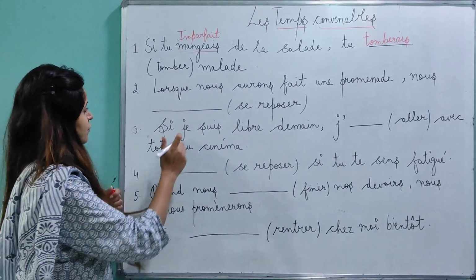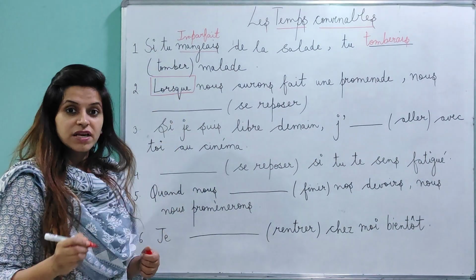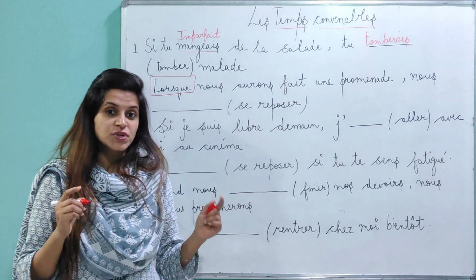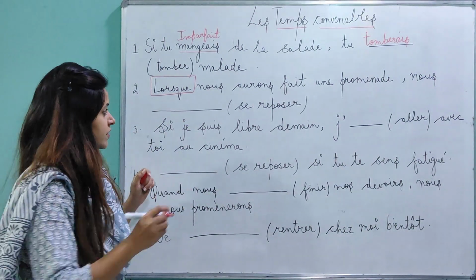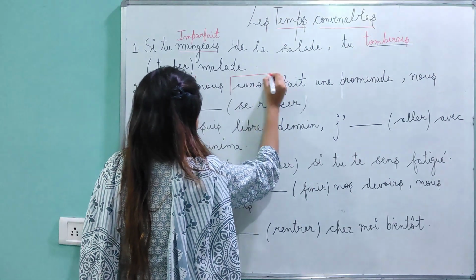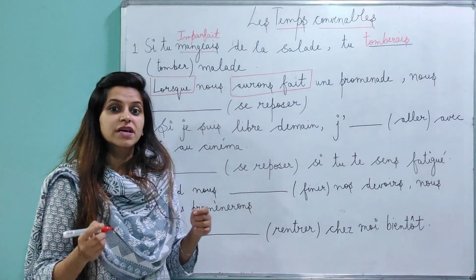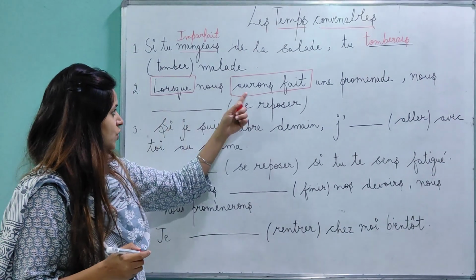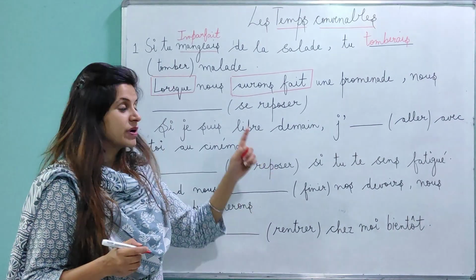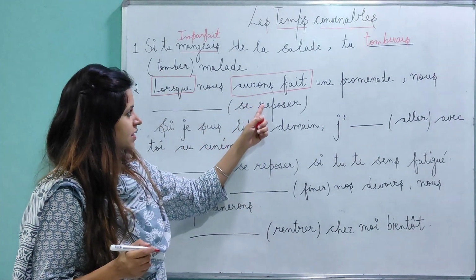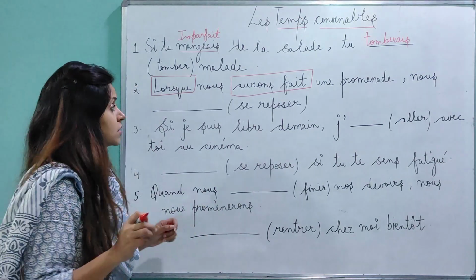Lorsque nous aurons fait. Again, see what is given. Lorsque is the word that is given. You remember those four words of plus que parfait and futur antérieur. Along with lorsque, what is given? See this. So just keep marking them in a box and see what is given first. Lorsque plus, which tense is this? Futur antérieur. So whenever it's lorsque plus futur antérieur, the next blank has to be futur simple.